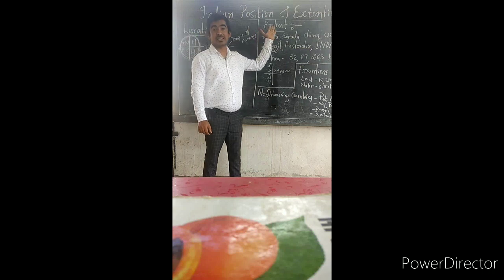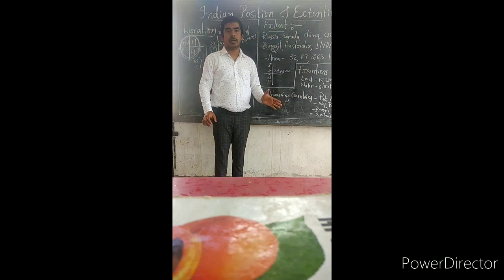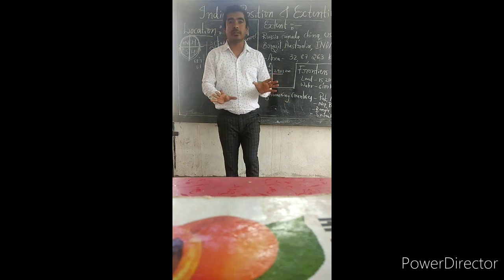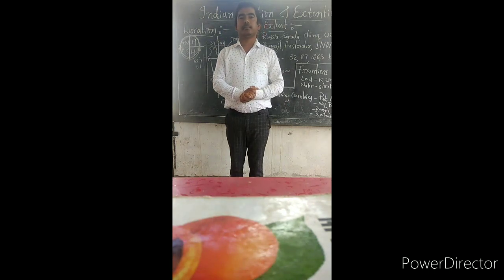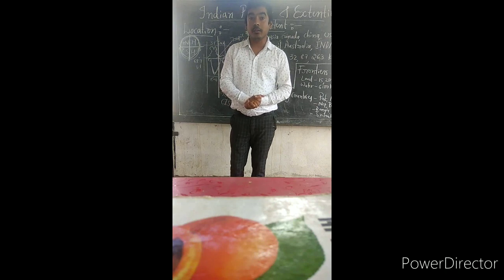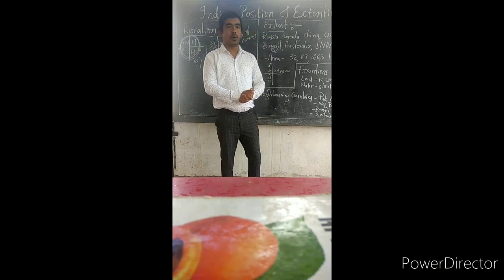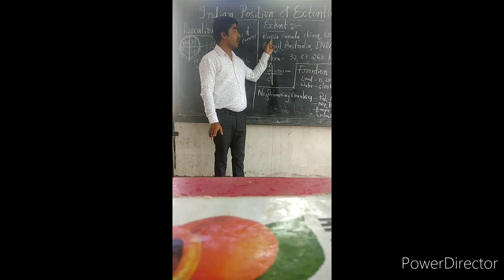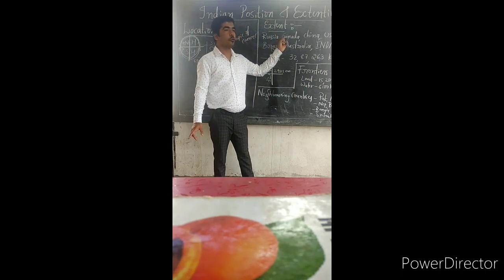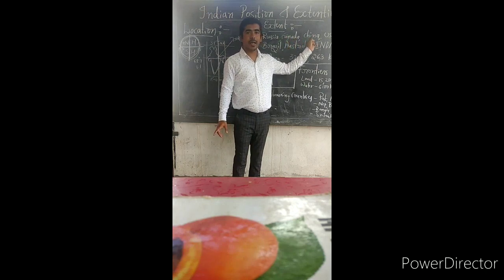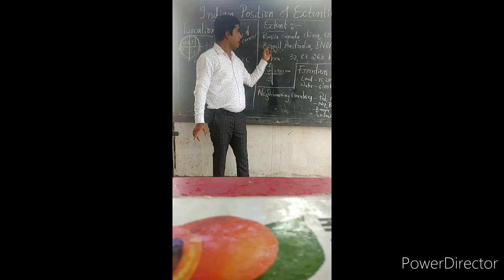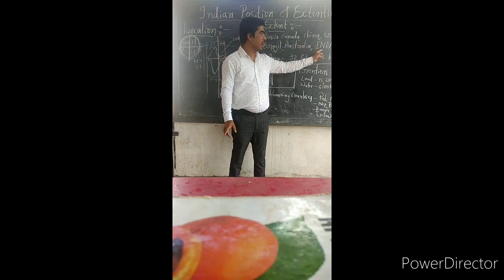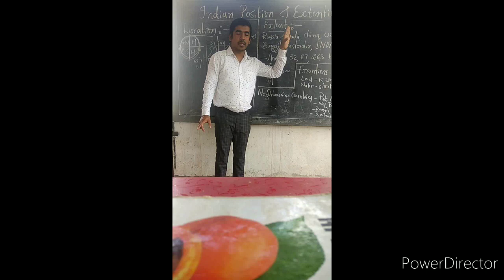Now let us see the extension of India. India is the 7th largest country in the world. Which is the largest country in the world? Russia. Russia is the largest country in the world, followed by Canada, China, USA, Brazil, Australia, then our India. So this is the extension of India.